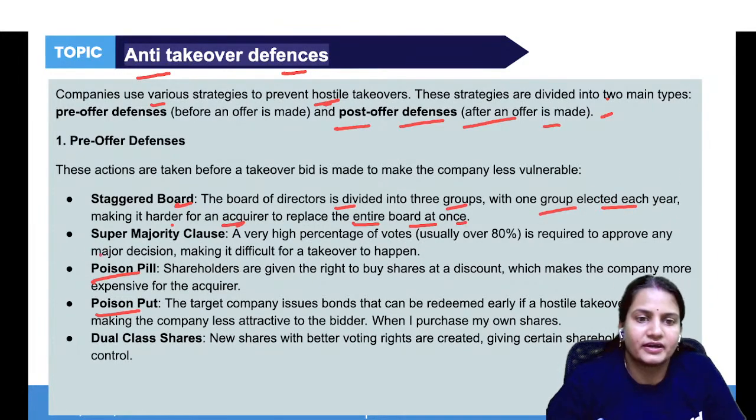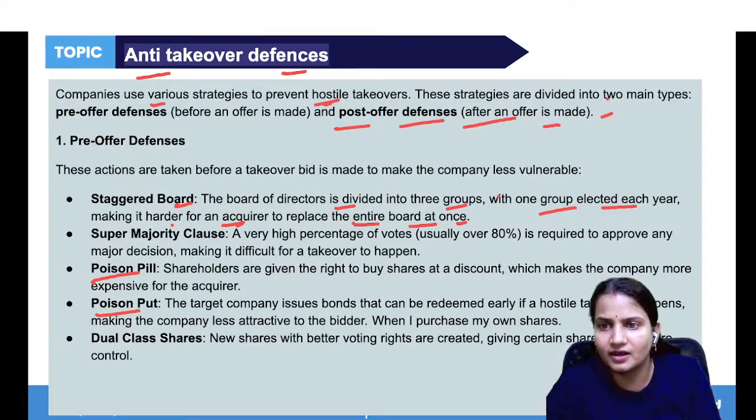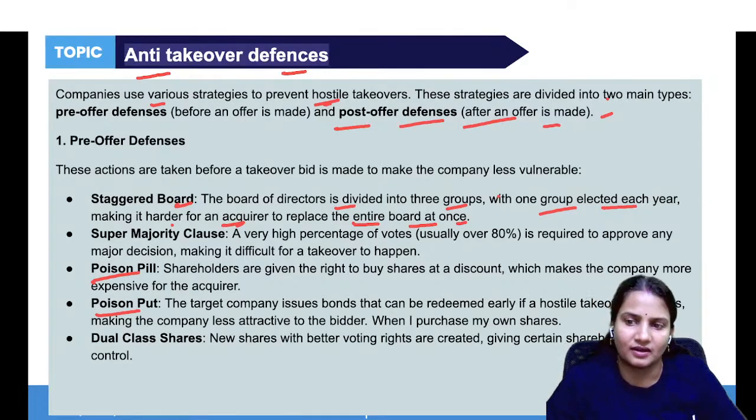Supermajority clause is what? Here, if the majority of the company says that yes, we are ready to sell our company, then only it is possible to be acquired. Otherwise, the acquiring company cannot acquire the target company if the majority does not agree.